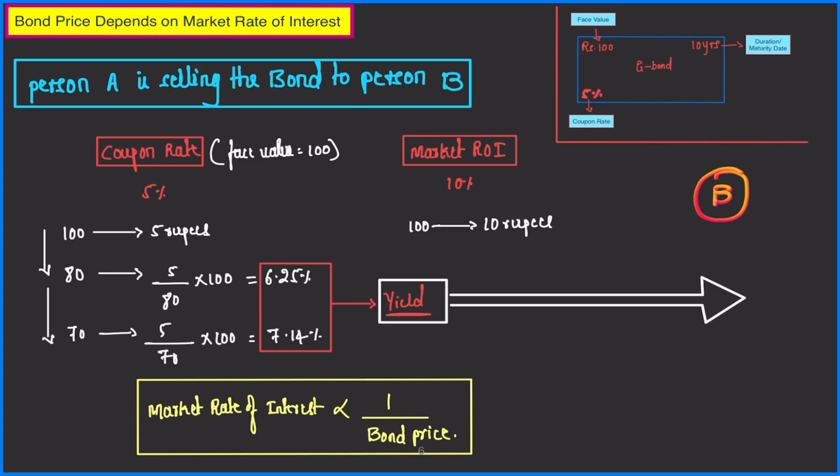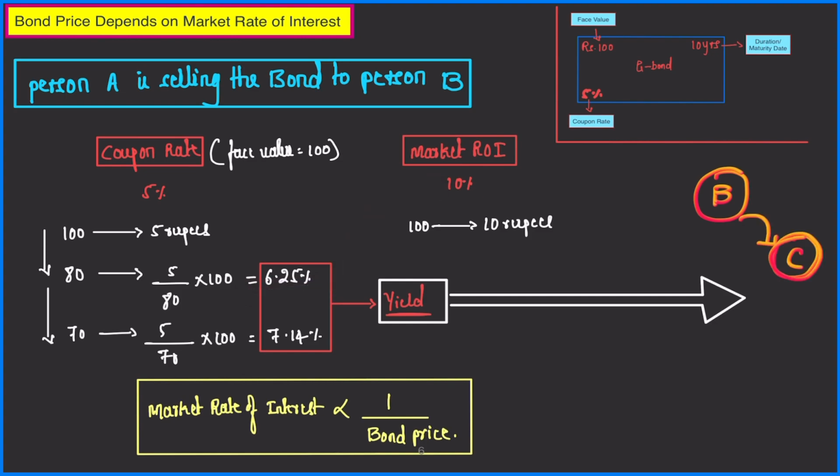You're getting the point? And this is the difference between yield and coupon rate that I will discuss in the next part of the video. So what you need to focus on in this part is this much. Whenever the market rate of interest is high, or whenever the deposit rate is high, as I told you in the previous section, market rate of interest determines the bond price, right? So whenever the rate on deposit is high, bond price will fall, as it happened here. From 100 it fell to 80. But still this 6.25% is not equal to the deposit rate of 10%. So bond price will keep falling till this rate comes close to 10%.